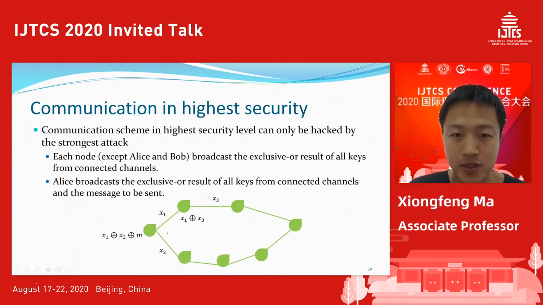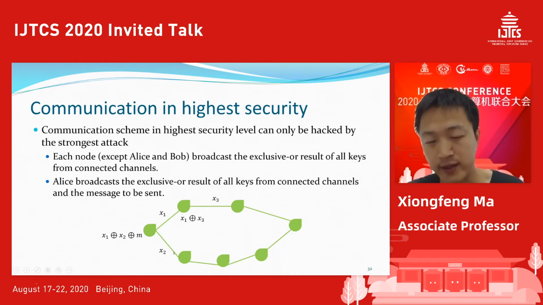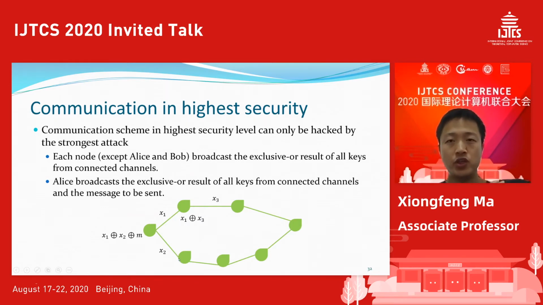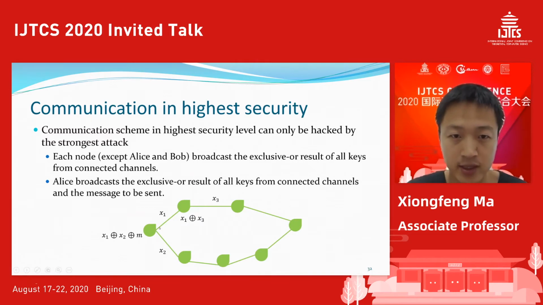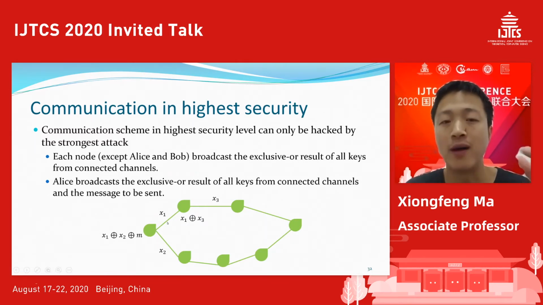Let me take an example. The idea is quite simple. Alice will broadcast the exclusive OR of the keys of all the links. Each edge represents a QKD link, which basically means that these two nodes share one secure key.